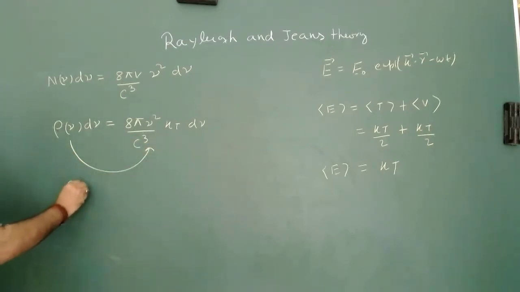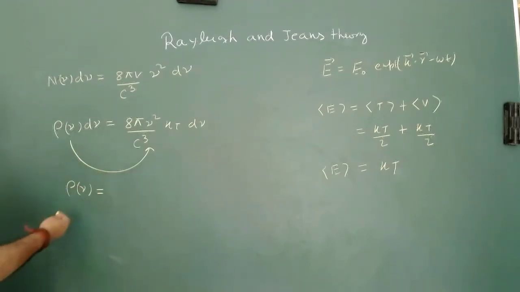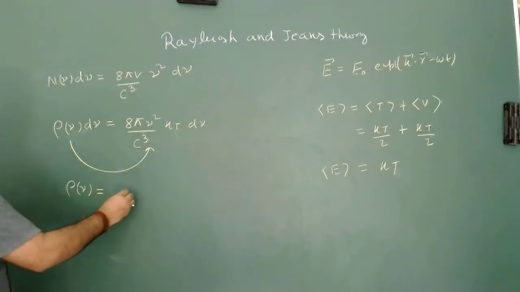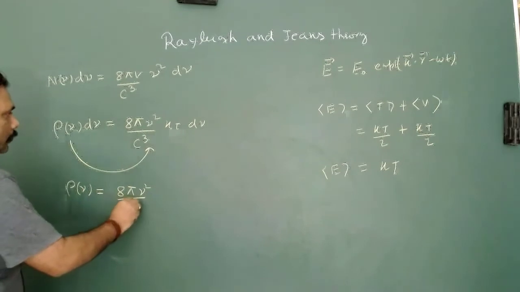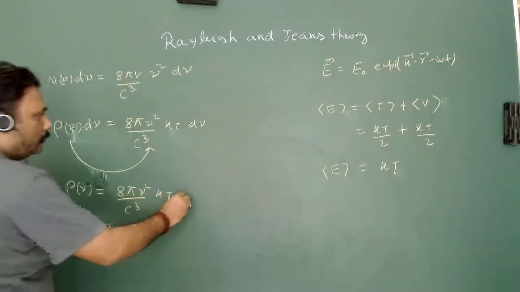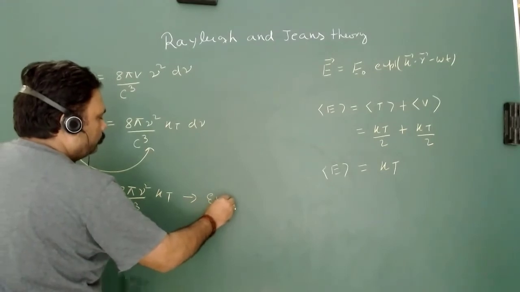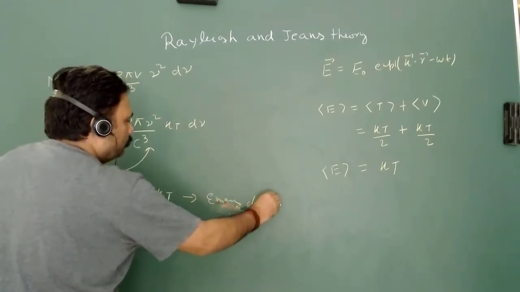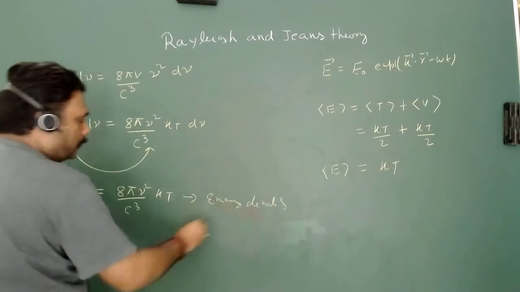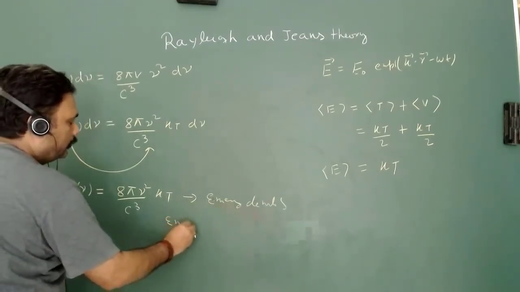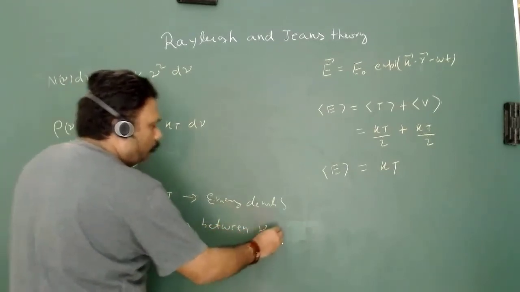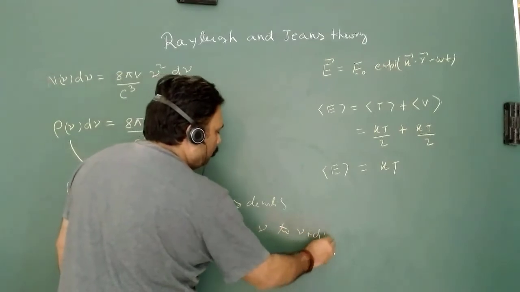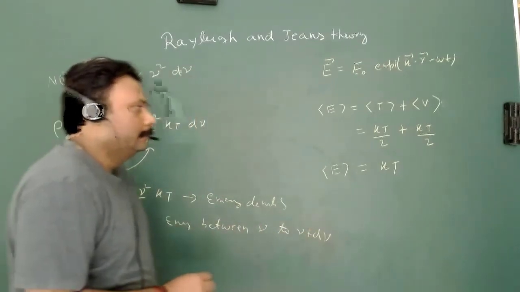So rho nu is the energy density, energy per unit volume in the range of frequency nu to nu plus d nu, and it is 8 pi nu square upon c cube kT. This is the energy density, which means the energy between frequency nu and nu plus d nu. So here we have calculated all this energy.